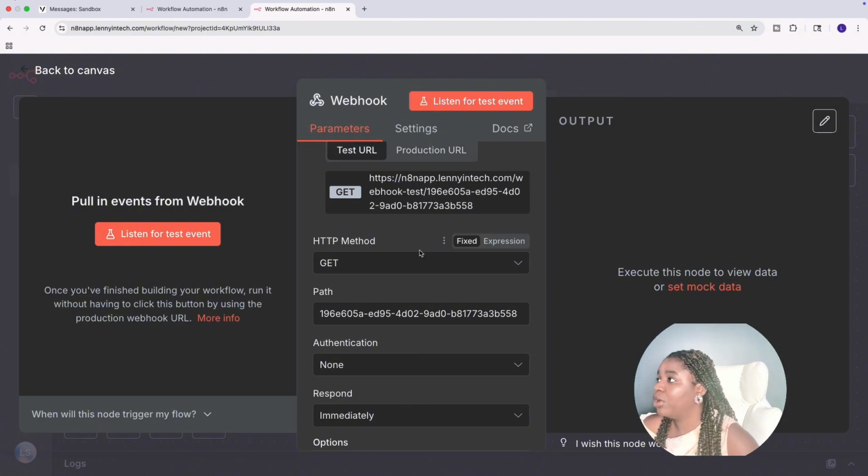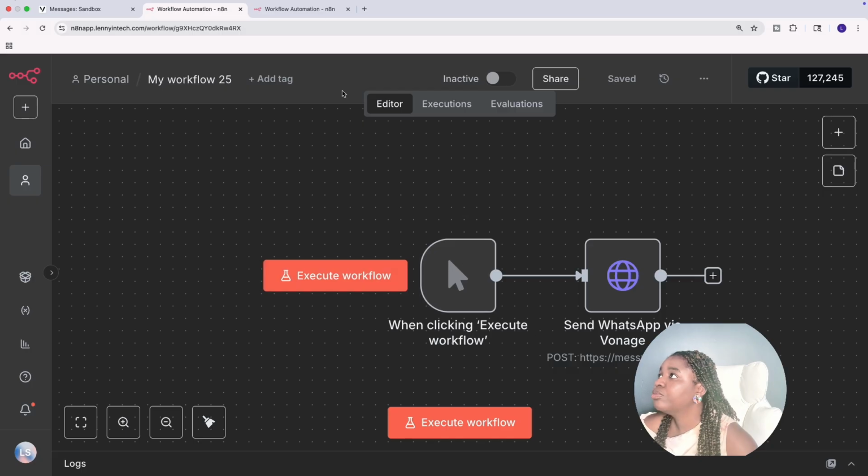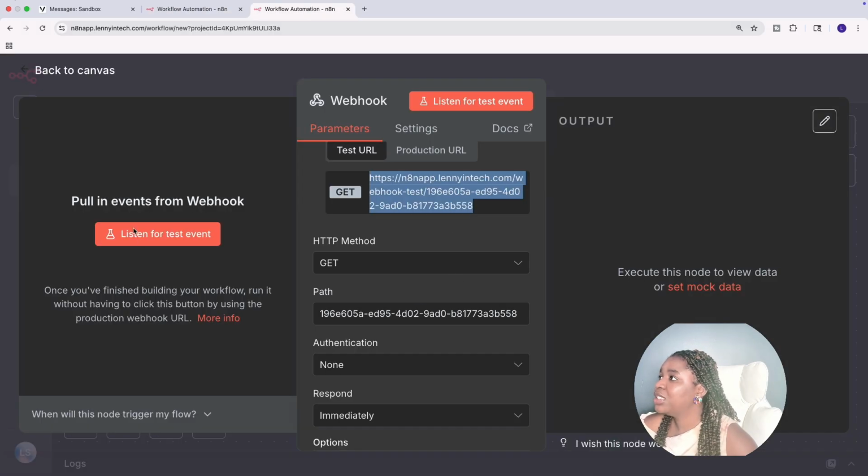All you have to do is copy your test URL. Then you come in here, paste your test URL, and select the webhook. Okay, so that's all you need to do with setting up your webhook. For instance, now if I listen for a test event, it sends me the message.